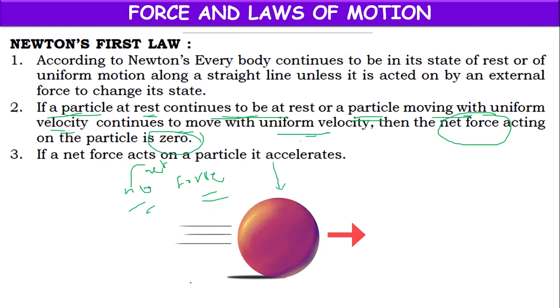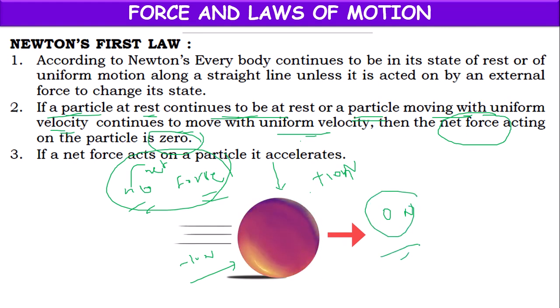Forces may be acting on the body while its state of rest or state of motion is constant. But why is it not able to change its state? Because of no net force. One force may be plus 10 newtons, another force may be minus 10 newtons. If we add both, plus 10 and minus 10 cancel, and the overall net force will be 0 newtons.